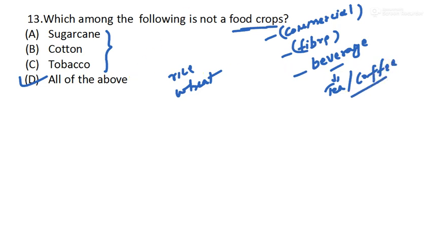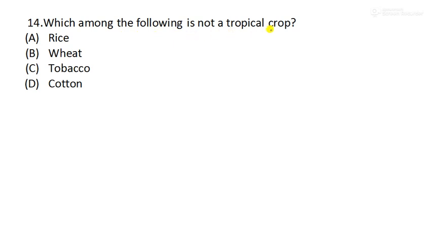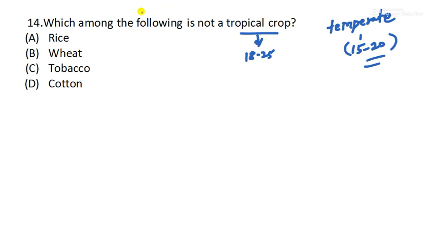Moving to the next question. Which among the following is not a tropical crop? You should be aware of these tropical as well as temperate crops. Tropical means they need high temperature, like 18 to 25, and temperate crops need just less than 20. Fifteen to 20 is enough for them. So among these, which is not a tropical crop?